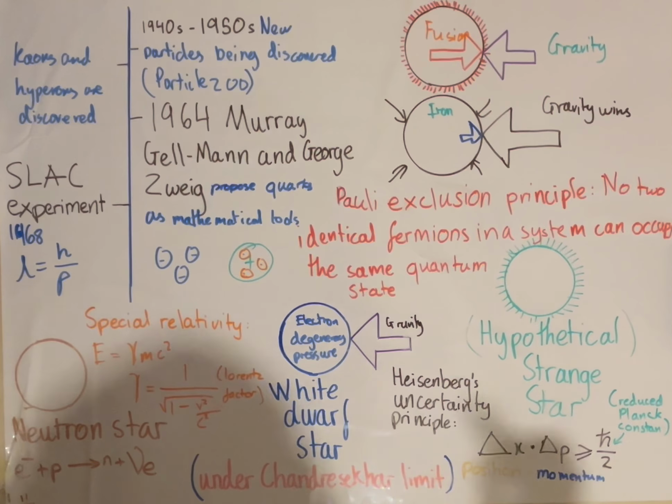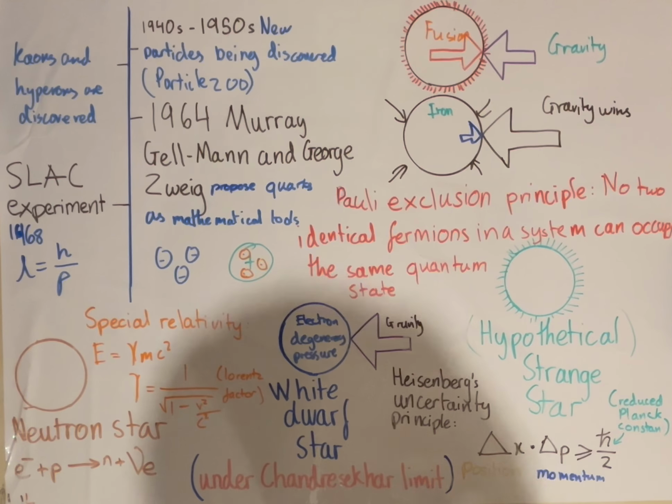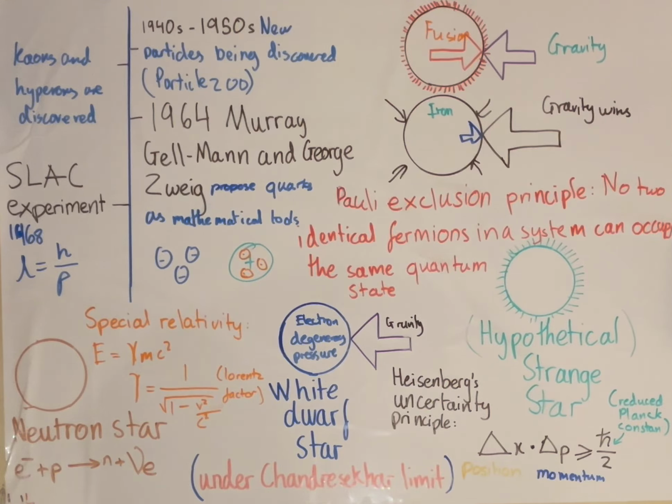Now, this applies to electrons as well, which means that as we're compressing these electrons together, the electrons oppose this and oppose the force of gravity.